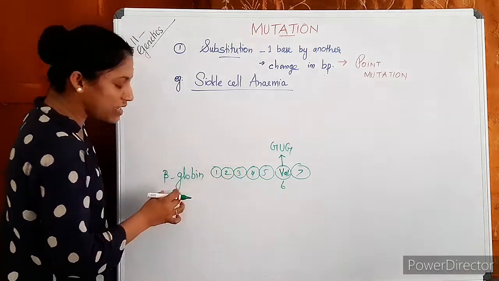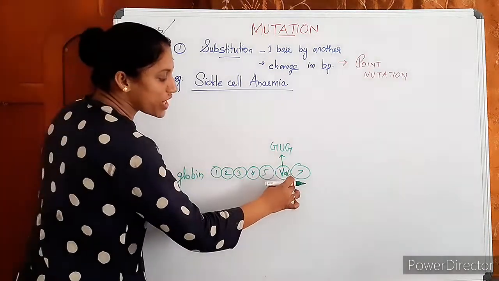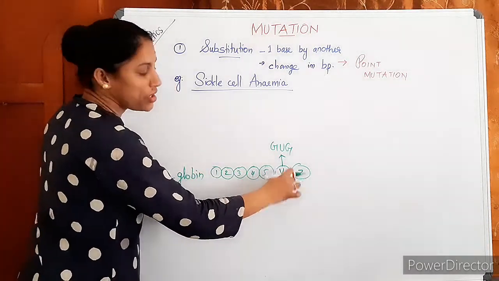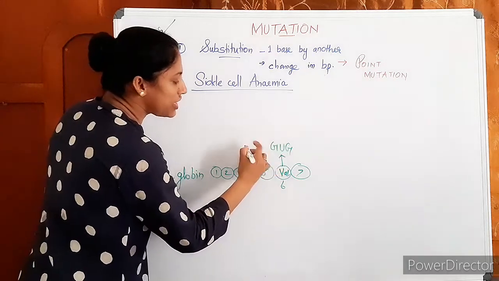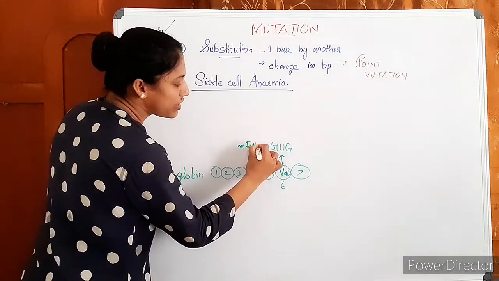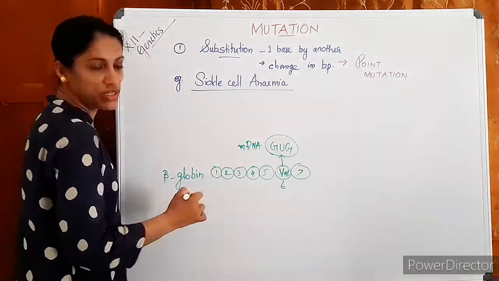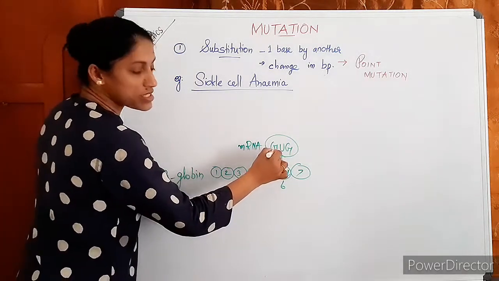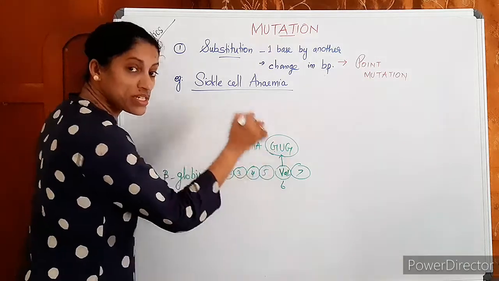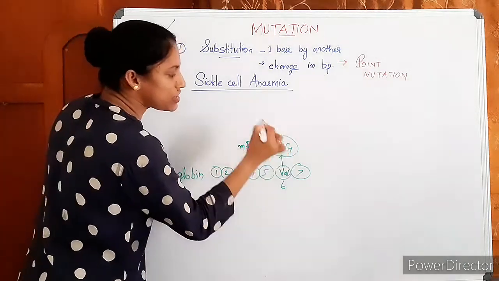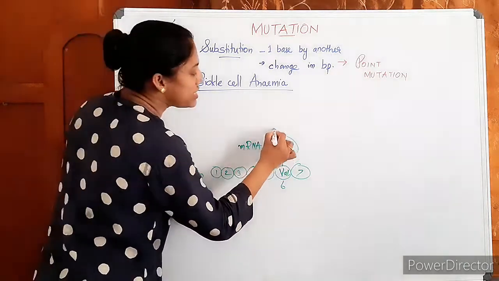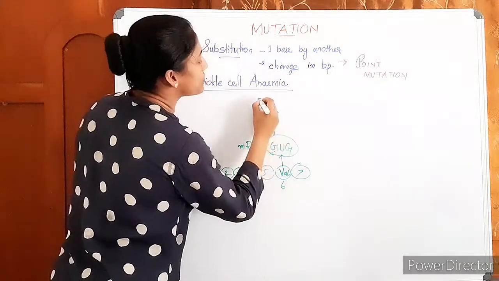But in a sickle cell anemic person, it has changed to valine because of a change in the mRNA. That is, in a normal person it is GAG, here it is GUG. It came due to a substitution.